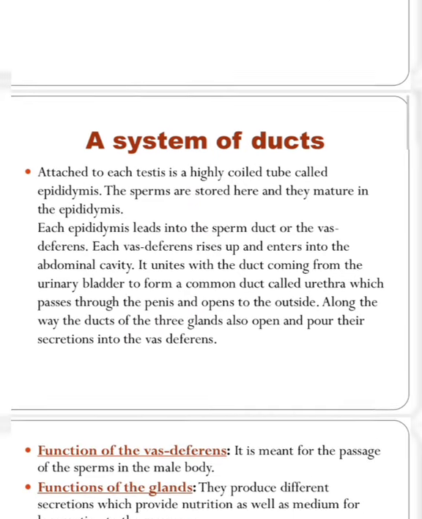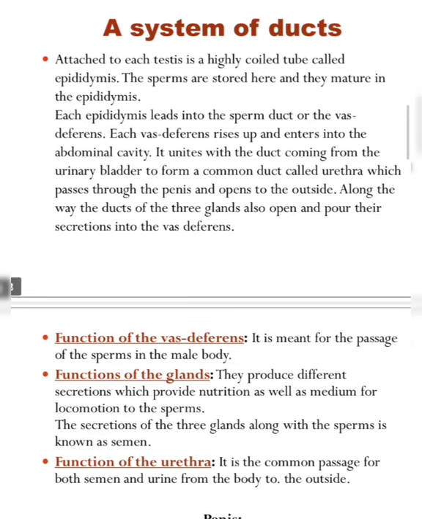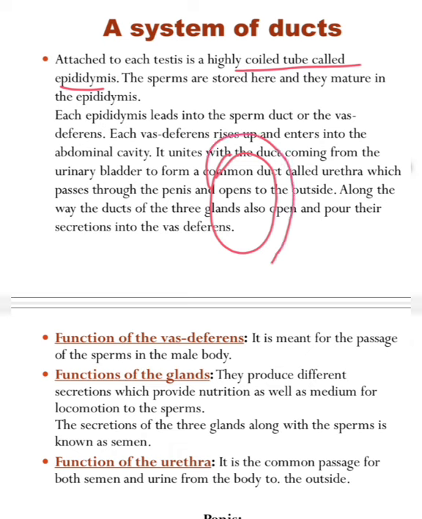Okay. Next, the system of ducts. As we have seen, some ducts are present inside the male reproductive organ. Attached to the testis is a highly coiled tube called the epididymis. The sperms are produced inside the testis and stored inside the epididymis. Inside the epididymis the sperms are stored and they also mature.